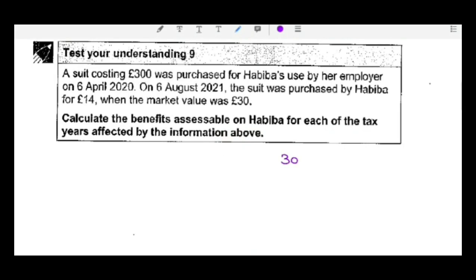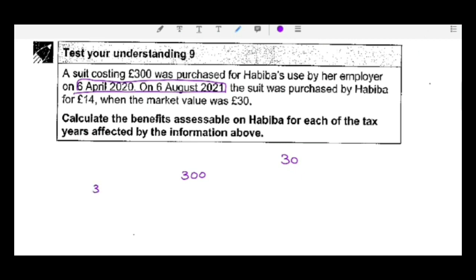So the market value of the suit when first given to Habiba was 300, and Habiba has already used that suit for a period from 6 April 2020 to 6 August 2021. So this is a period of 16 months.